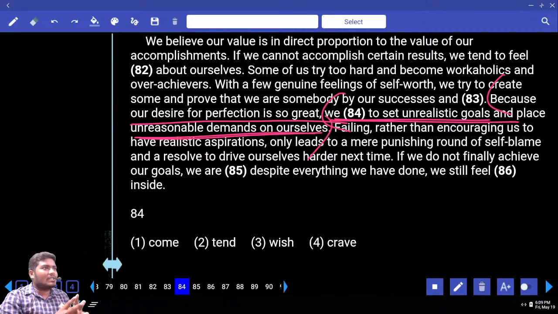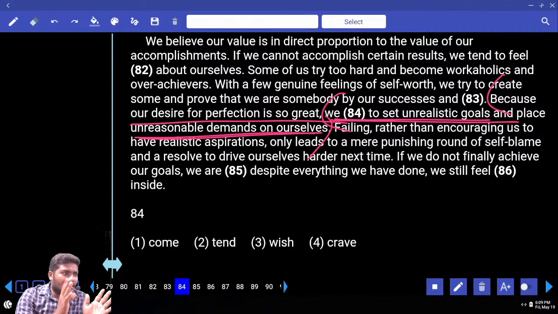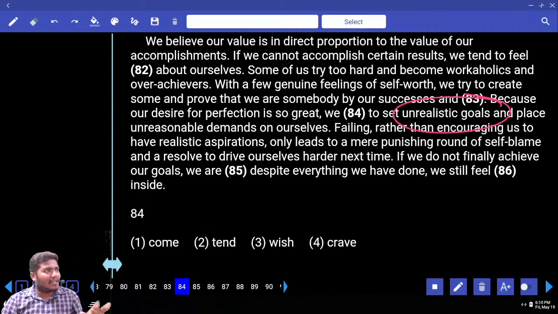Here unrealistic goals in the sense people cannot believe you work that hard. Yes or no? Let us imagine your father told you, you get good job by the next year, then I will give you in good marriage to a very good fellow, another jobber. If you don't get a job, you are gone. I will give you to somebody who drinks the entire day, you are gone. Now, is there pressure on your head so much or not? Absolutely. Now, you will come across some unrealistic goals. You won't eat, you won't sleep, you will study, you will become thin like this, finally you get job. That is nothing but setting unrealistic goal.